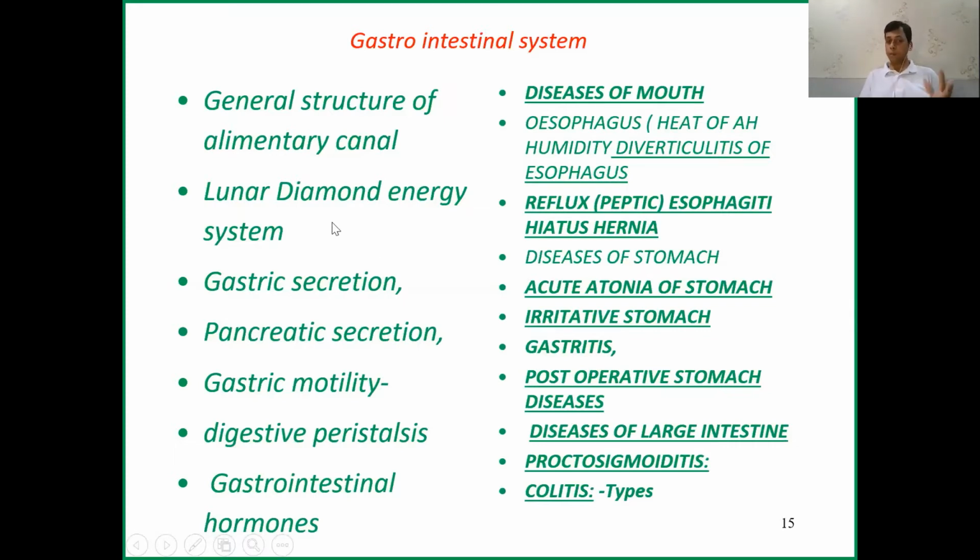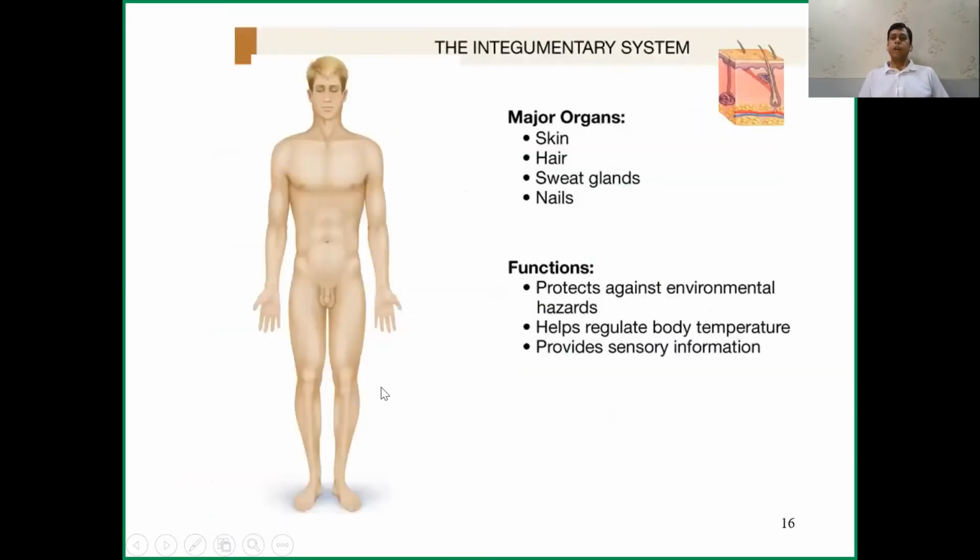So I will start with this system. Actually, I am not going to start with wind. I will start with this system, because this is very important. The diseases of the mouth, the esophagus, stomach, and the diseases of the pancreas, large intestine, sigmoid colon, colitis, and types of everything, we will discuss in detail. This is a very important topic. And then the